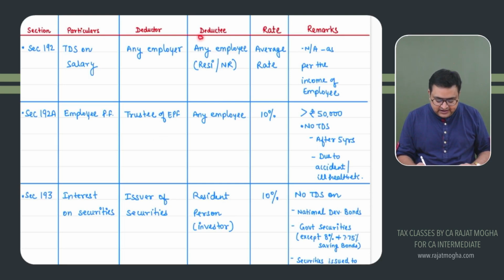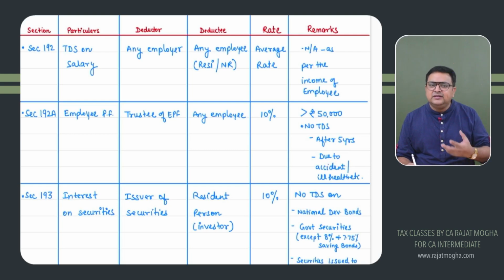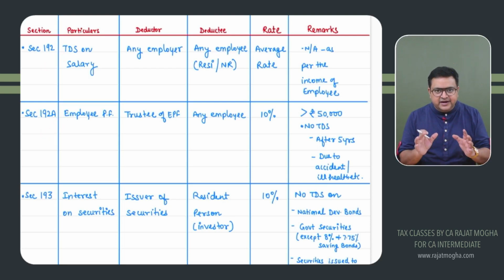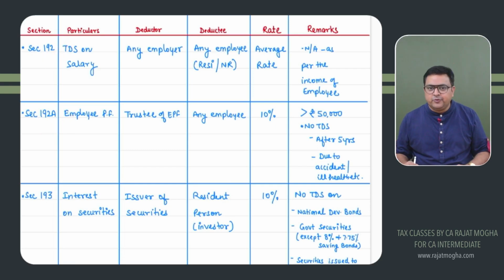So this deductee can be any employee. 10% would be the rate if the threshold limit is more than 50,000 rupees. Provided there would be no TDS if you are withdrawing it after 5 years, or due to ill health, accident, medical conditions, or because of shutting down of the employer's business. Correct? So these are the two sections which are mainly related to employees. 192 is TDS on salary, 192A is employee provident fund.